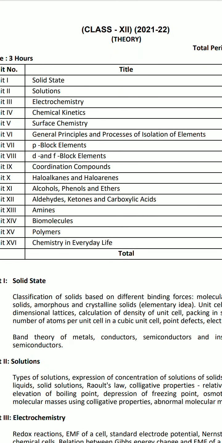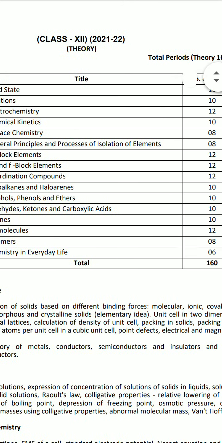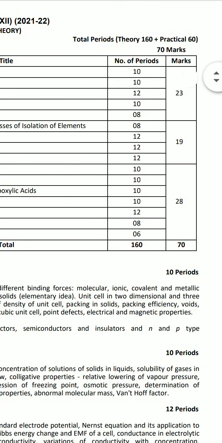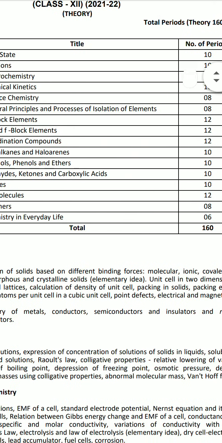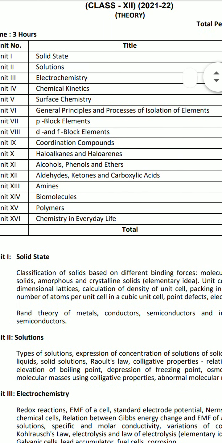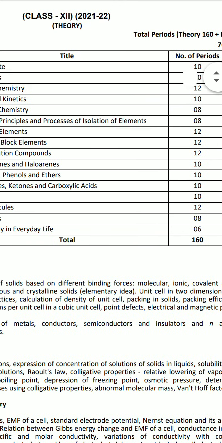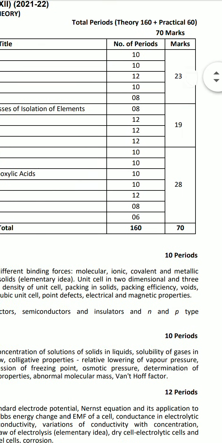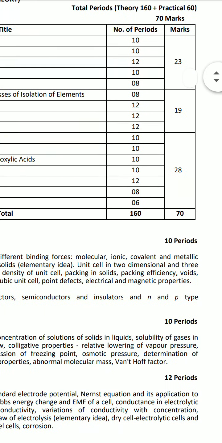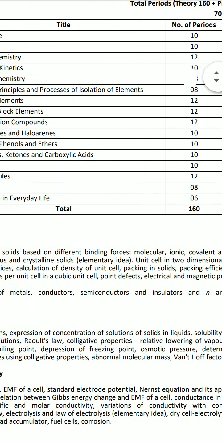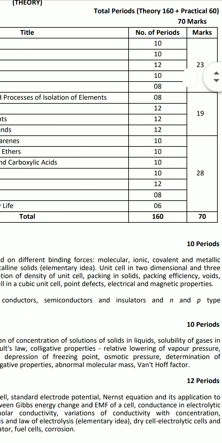Now, theory paper 70 marks and practical 30, and in the theory paper, time is 3 hours for the board examination. First chapter, solid state, number of periods 10, and next chapter is solution, number of periods 10, electrochemistry, number of periods 12, chemical kinetics, number of periods 10, surface chemistry, number of periods 8.